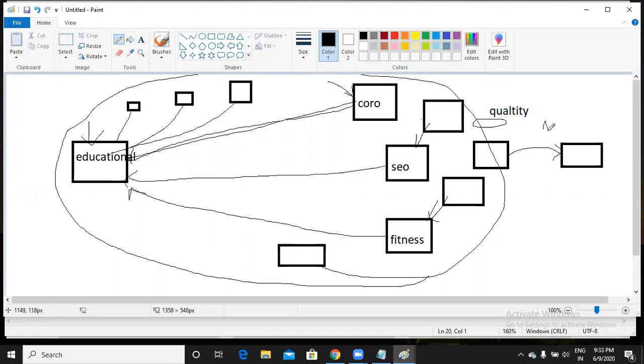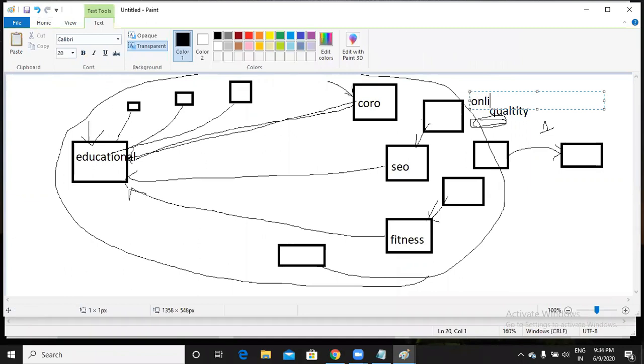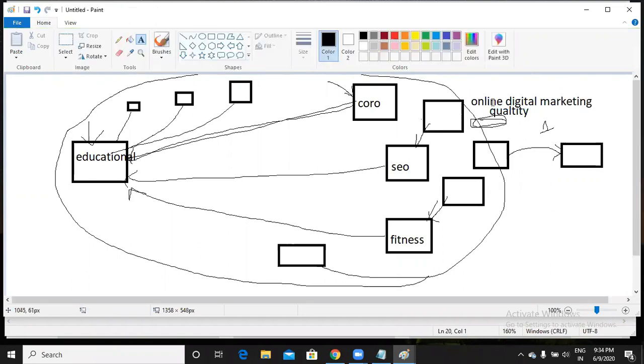So now, when another person searches with the same keyword, let us say the keyword is online digital marketing, two people are searching for the keyword online digital marketing and they found my website and got redirected to Akanksha.